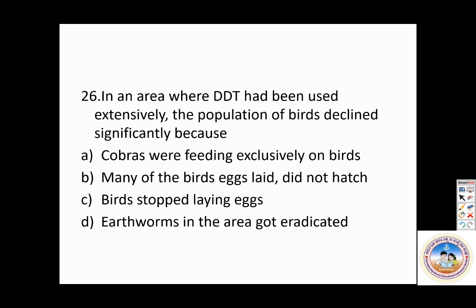Answer the next question. In an area where DDT has been used extensively, the population of birds declined significantly because. Cobras were feeding, this is wrong. Many of the birds' eggs laid did not hatch, correct. Why? Because of thinning of eggs. The birds stopped laying eggs is wrong. Earthworms in the area got eradicated, that's also wrong. So B is the correct answer. Many of the bird eggs laid did not hatch.